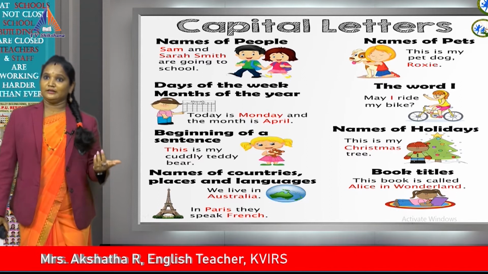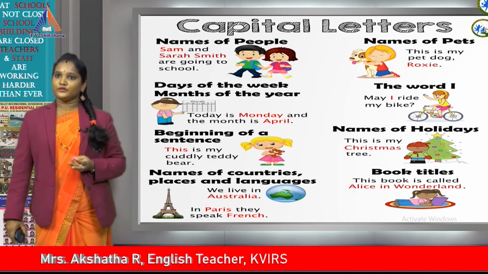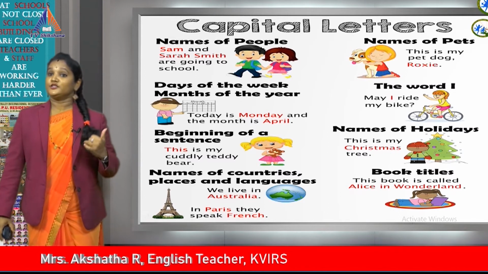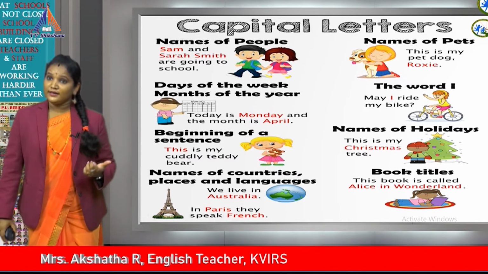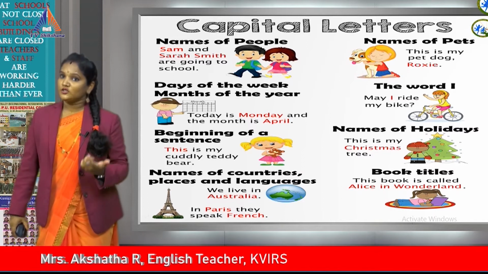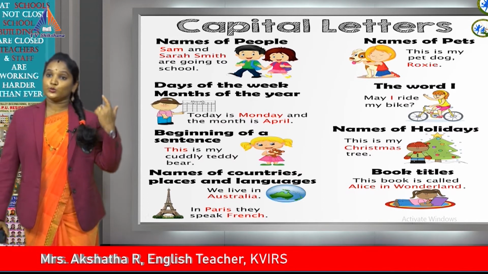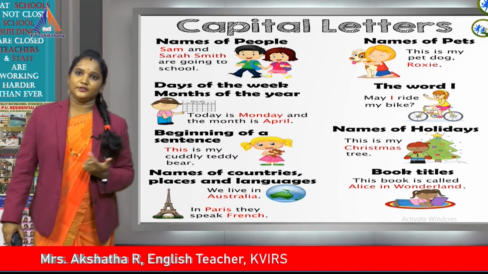You know, there are 12 months in a year: January, February, March, April, May, June, July, August, September, October, November and December. These are the 12 months in a year.